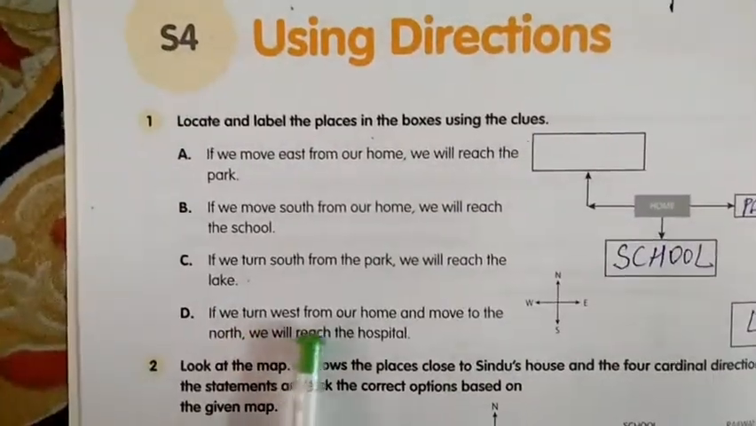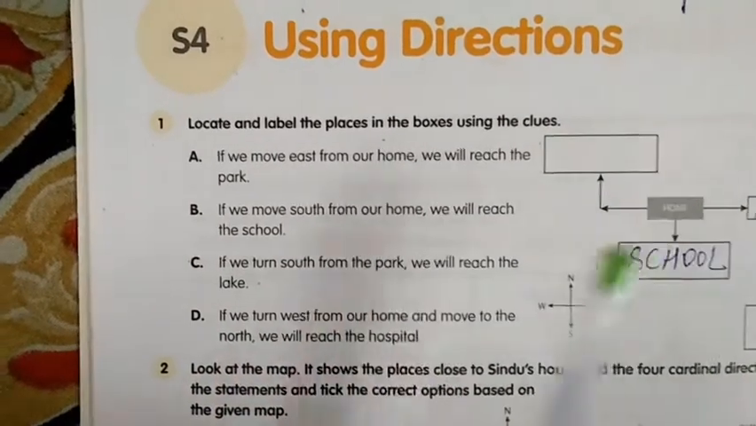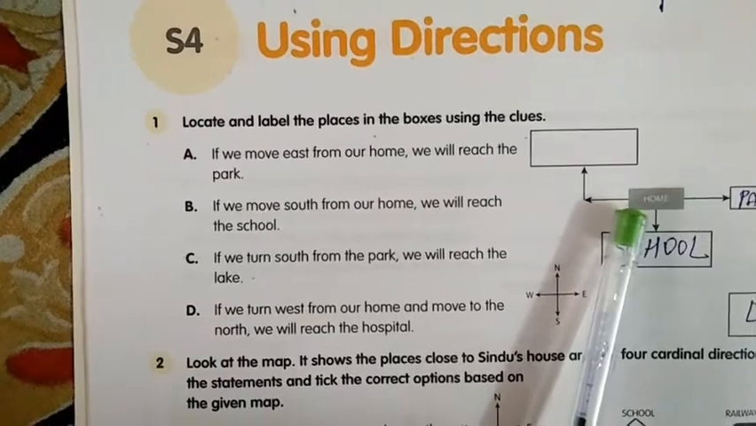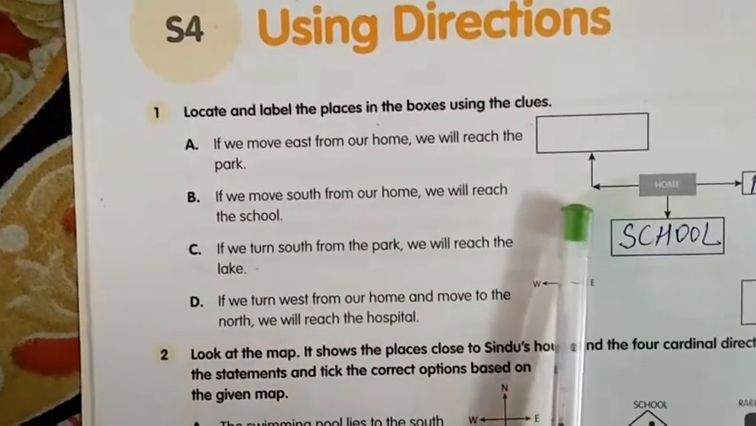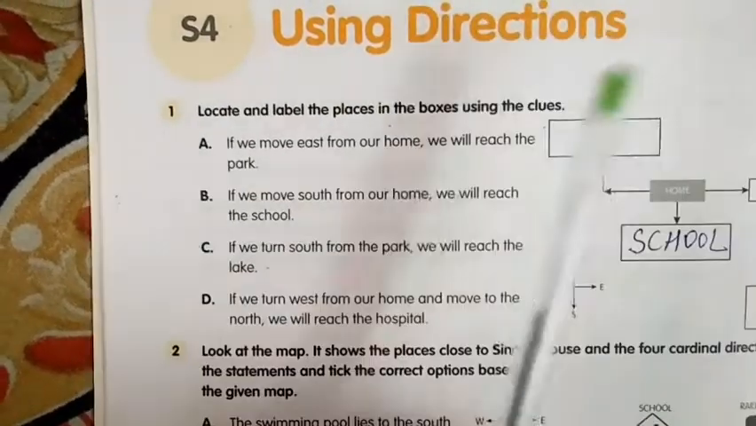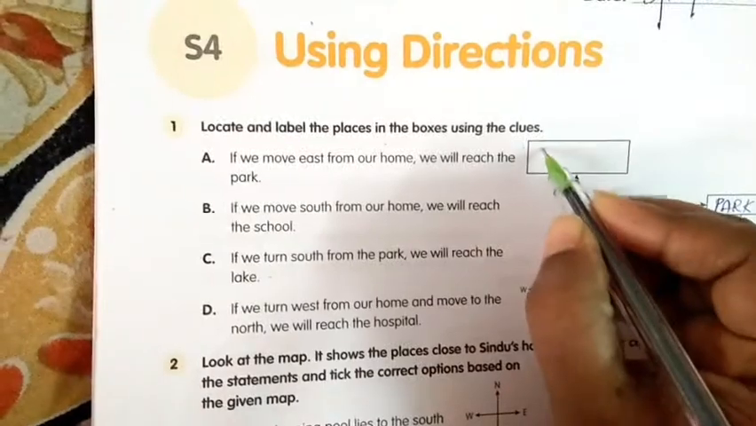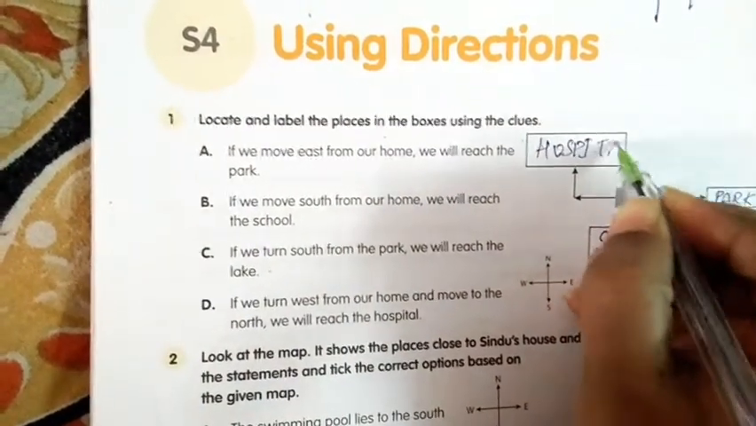If we turn west from our home and move to the north, we will reach the hospital. From the home, first we have to turn west. This is the west. From home west, then north, we will reach the hospital. Write the hospital here. H-O-S-P-I-T-A-L, hospital. Okay, children?